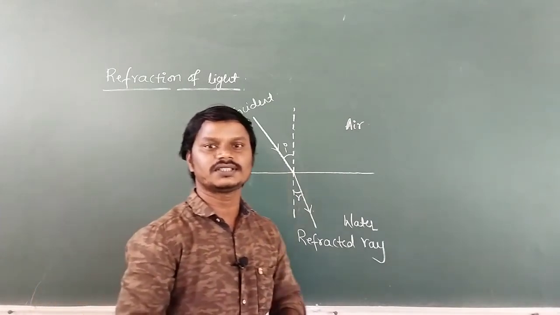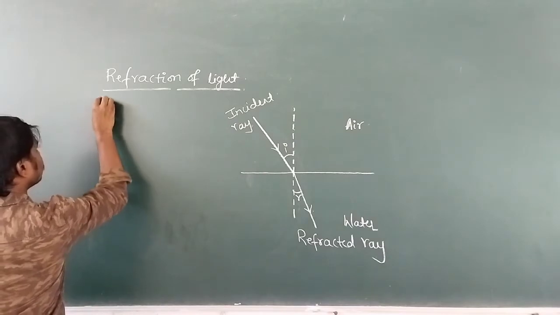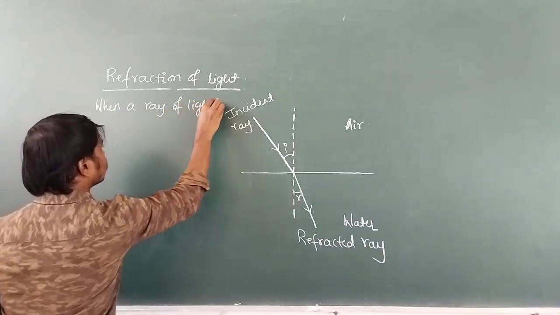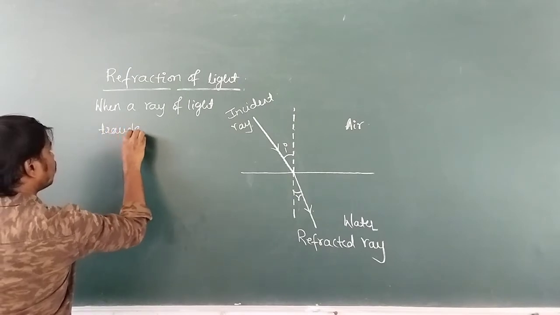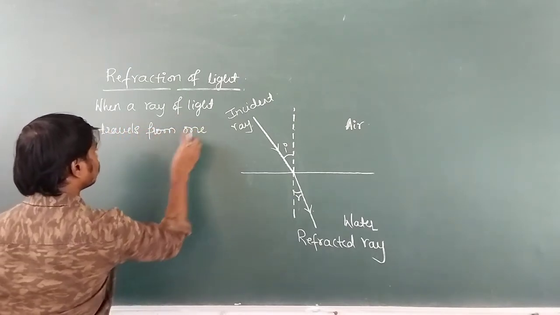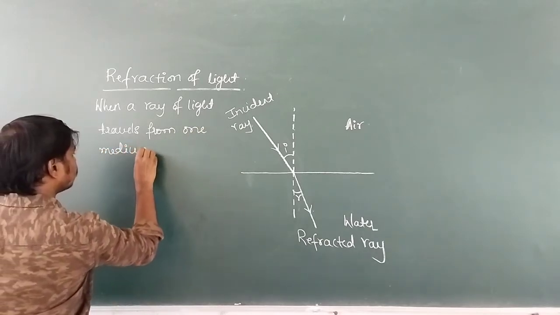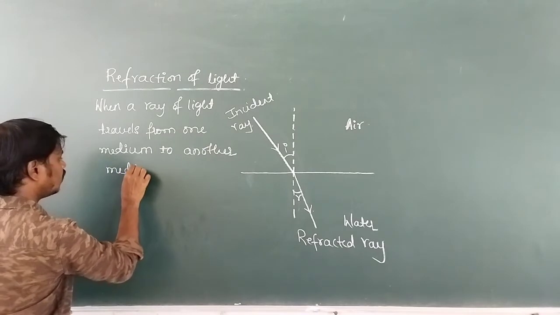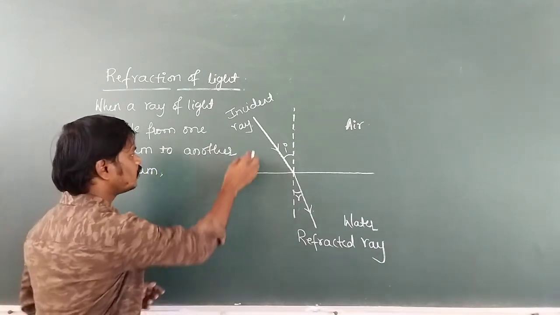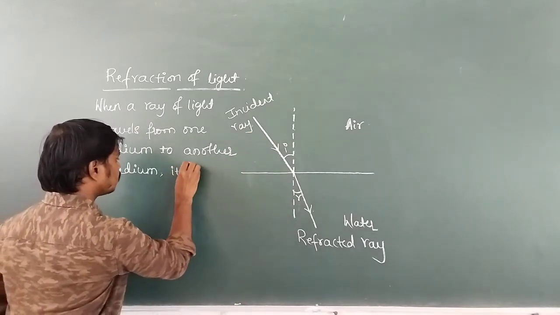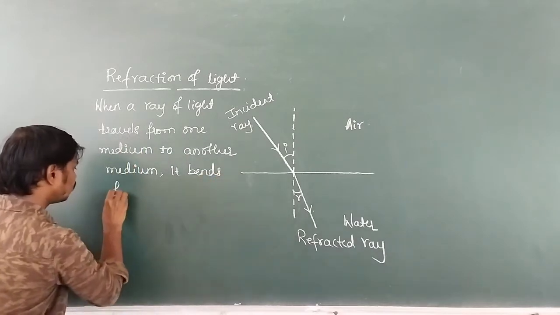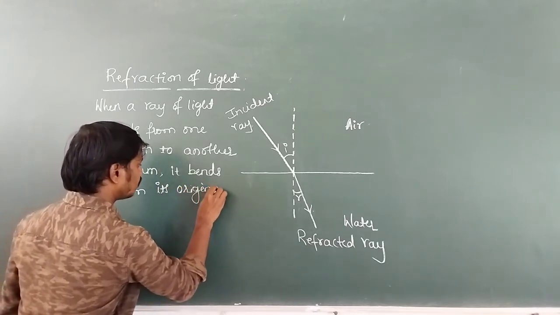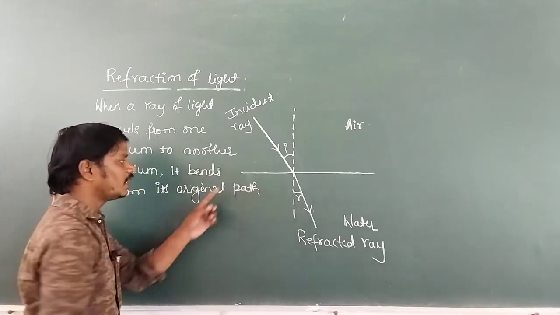Now let us define refraction of light. When a ray of light travels from one medium to another medium, it bends from its original path at the plane of separation of two media.